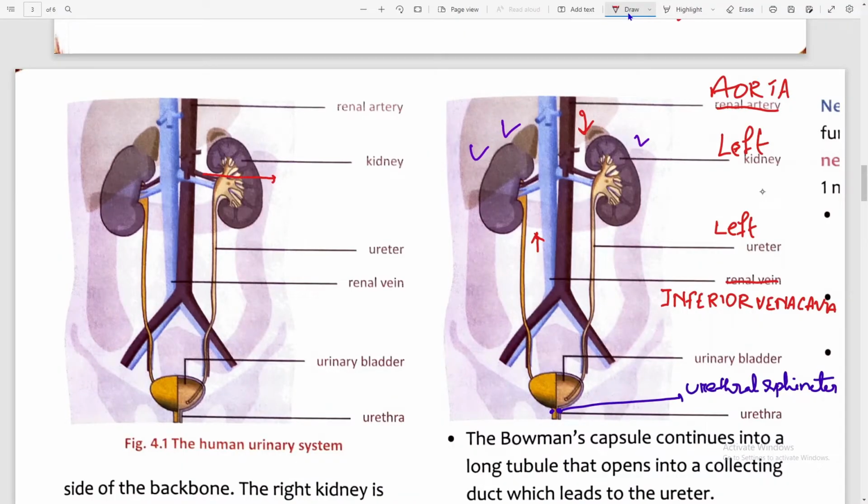This blood vessel which arises from the aorta is known as renal artery. So this is left renal artery. And this blood vessel which joins with the inferior vena cava is known as renal vein. So this is left renal vein.